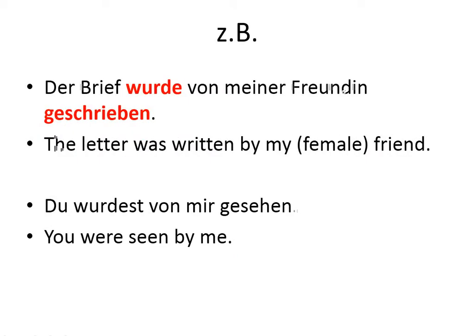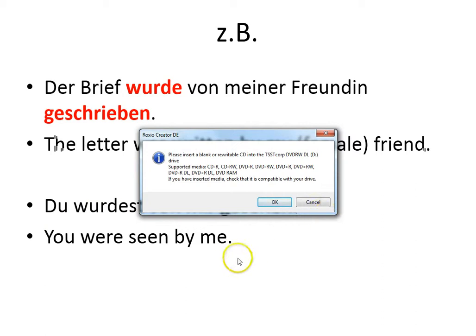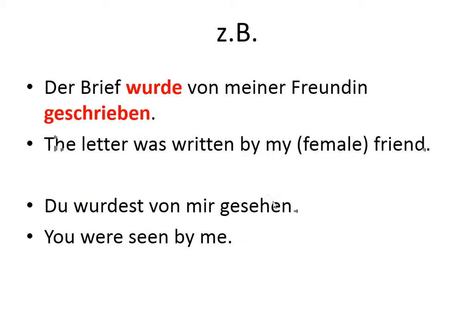Here are some examples. Zum Beispiel, der Brief wurde von meiner Freundin geschrieben. Schreiben becomes geschrieben for the past participle, and we conjugated wurde for the es form. Another example. Du wurdest von mir gesehen.